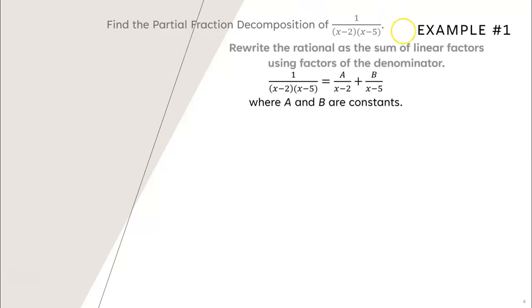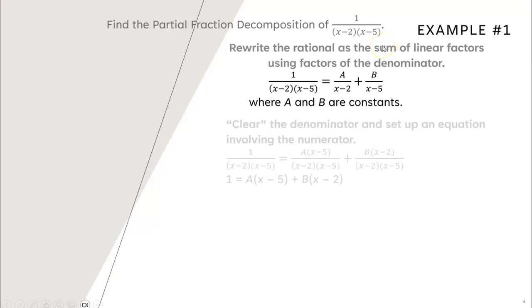The first step is that we're going to rewrite the rational as the sum of linear factors using our factors of the denominator. So our denominator had 2 factors, x minus 2 and x minus 5. So I'm going to rewrite this as A over x minus 2 plus B over x minus 5, where we're saying there were 2 constants, A and B, that when we added these 2 fractions together, we ended up with 1 over x minus 2 times x minus 5.